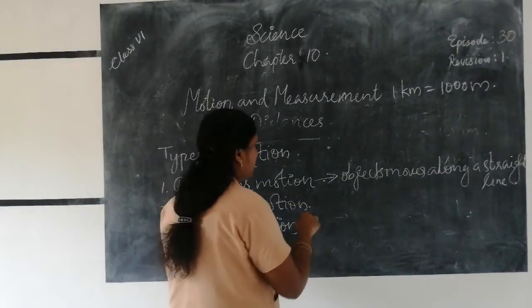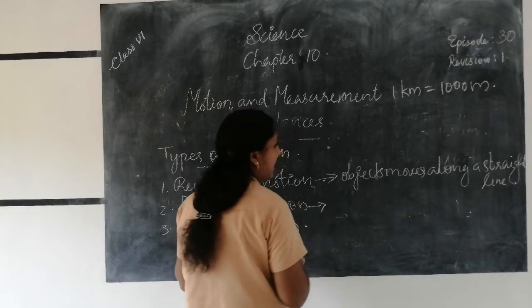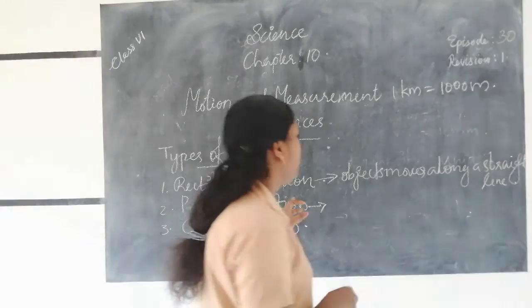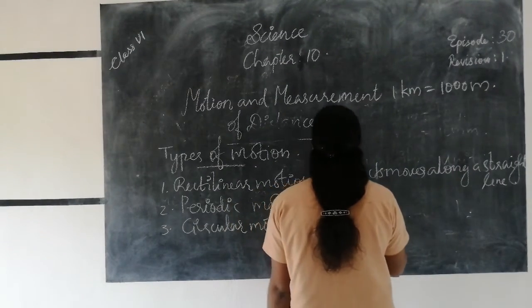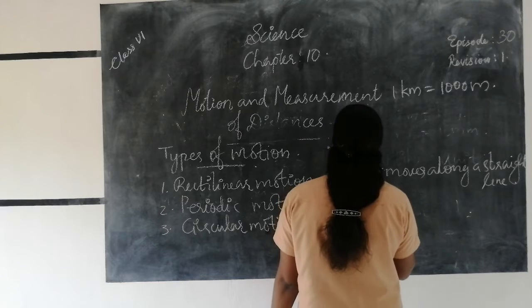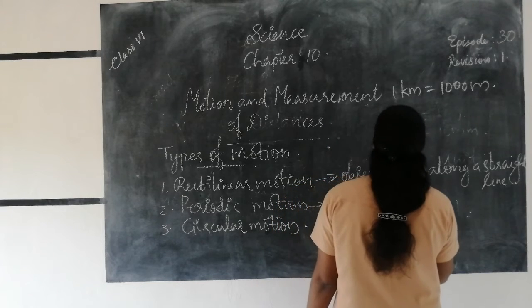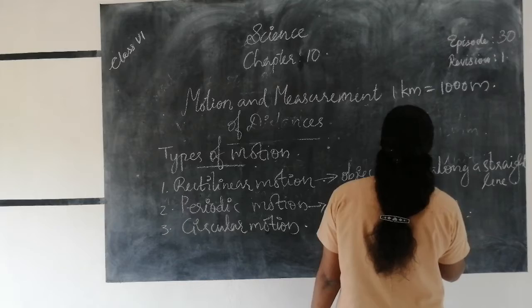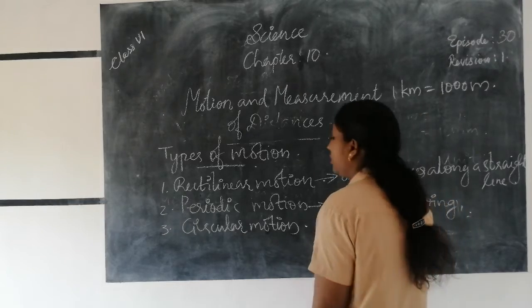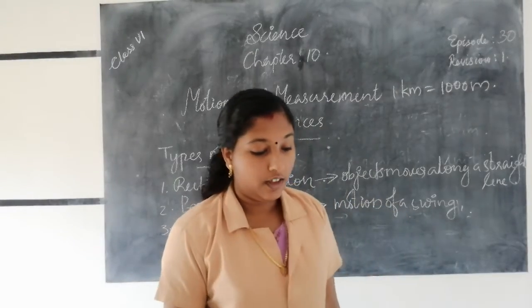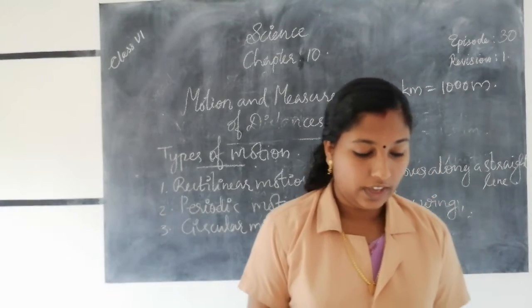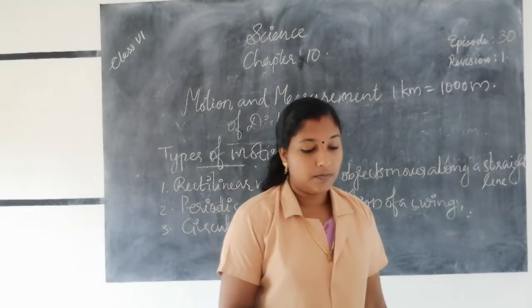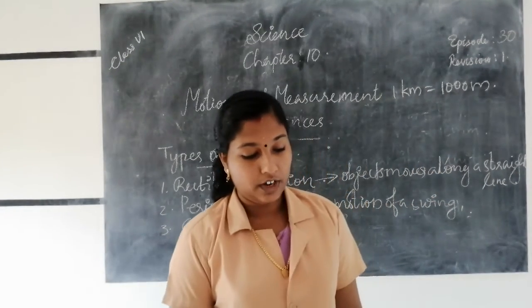Then periodic motion means, for example, the motion of a child on a swing. Then motion of a swing, then motion of the strings of a guitar, membrane of drums, etc. are examples for periodic motion.